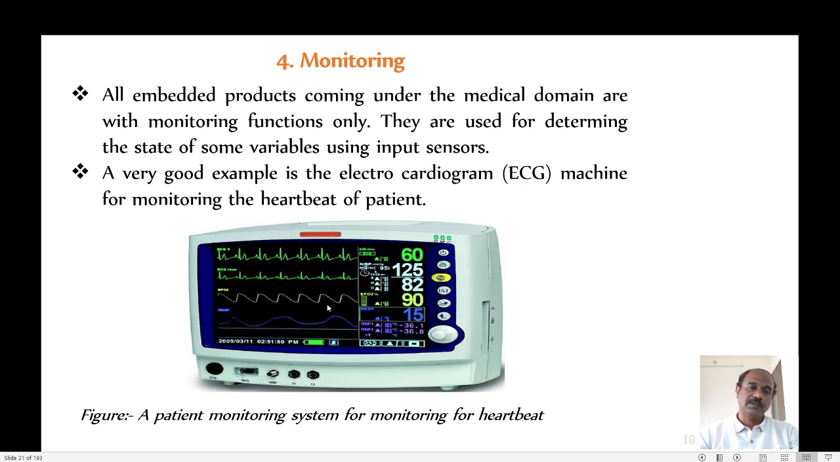Just remember, in monitoring, the embedded system will only collect the data and represent the data. It's not going to alter the data. Just remember that.